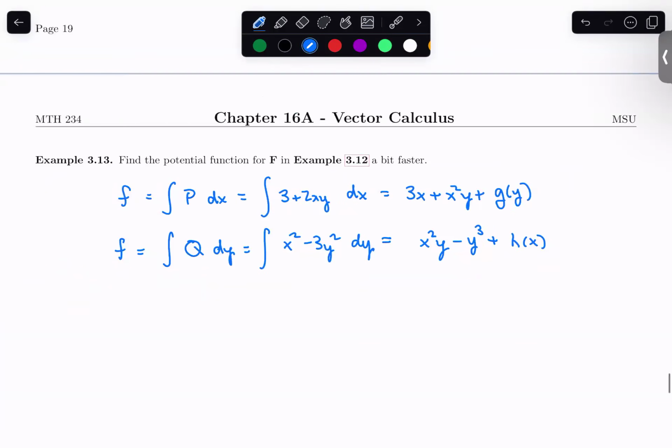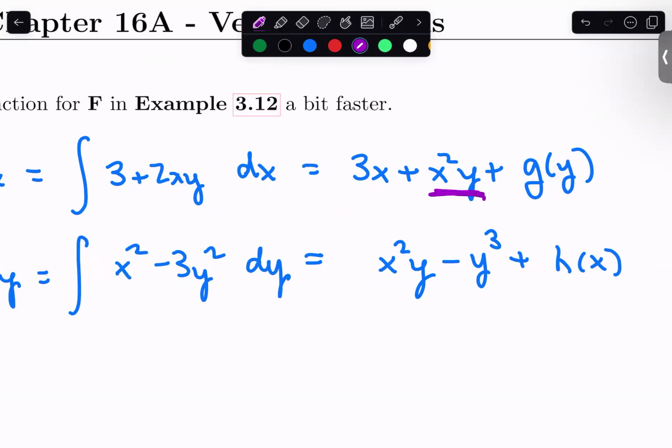So now if we look at these together, I see that we have some stuff that both of these integrals were able to detect. They're both able to detect pieces that have x's and y's in them. After all, the x integral is good at finding x's, and the y integral is good at finding y's. The next bit is that this x integral did a good job of finding 3x.